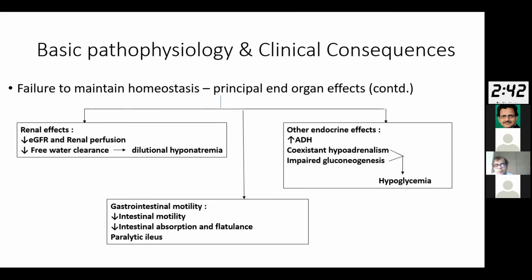And sometimes, which is very important, often in these patients there is a coexistent hypoadrenalism, also an impaired gluconeogenesis, which happens because of the deficiency of the T3. This can contribute to a hypoglycemia. The gastrointestinal system can be affected. There can be reduced intestinal motility, reduced intestinal absorption and flatulence, and paralytic ileus. This is something which is very well known in myxedema coma. But let us not forget that these patients can have a gastrointestinal hemorrhage as a precipitating cause, or a gastrointestinal hemorrhage could be just one of the consequences.